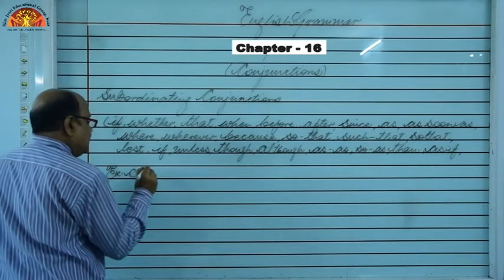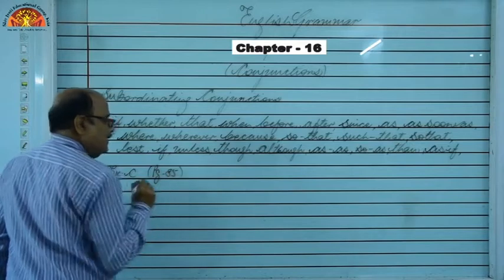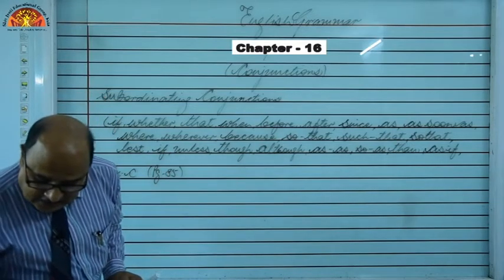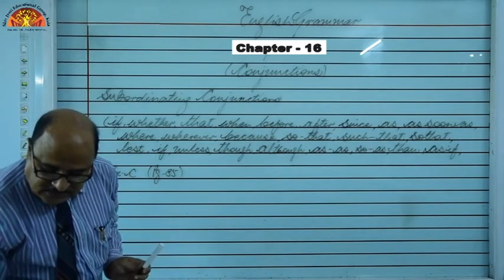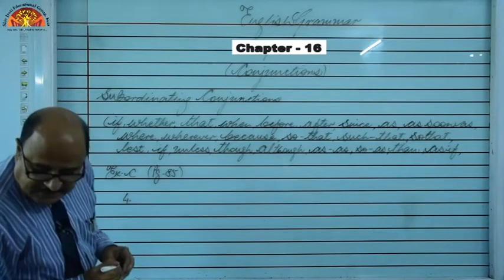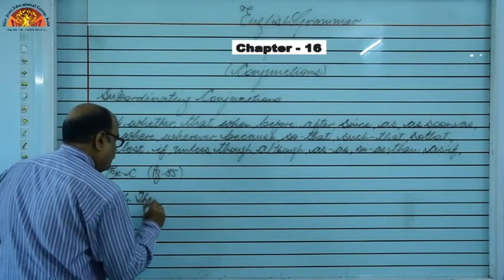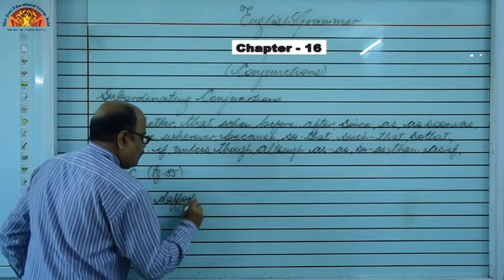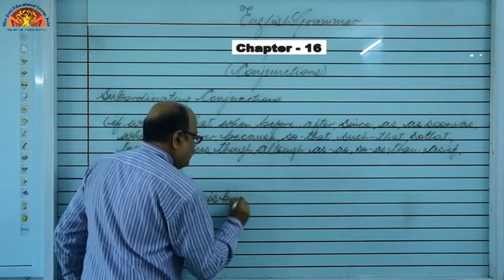Look, exercise C, page 85. So many sentences are there, and we are taking them randomly. The fourth sentence: the daffodil is bright.